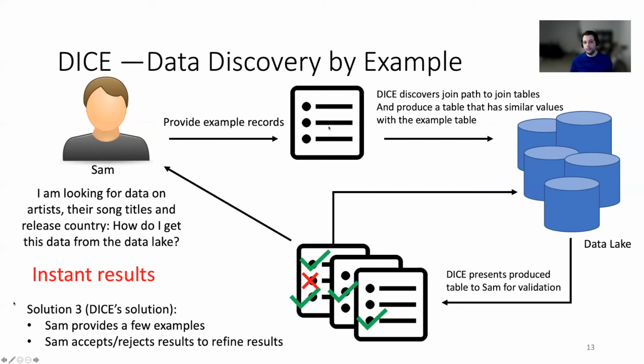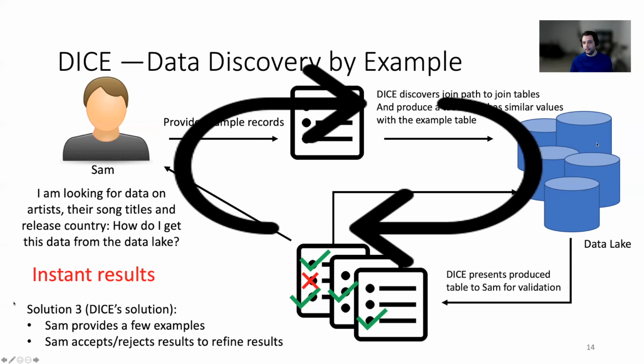So the first step is to provide the example records, and then DICE will discover join paths to join those tables, and DICE will present the produced tables to Sam for validation, and Sam could say that this record is right, this record is not right, and if Sam is happy, then he will accept the result. If he is not, then DICE will go through another iteration. So this is an iterative process, and Sam is involved in refining the results step by step.